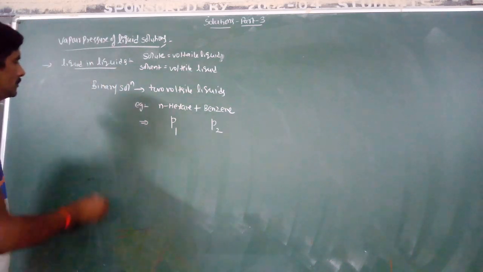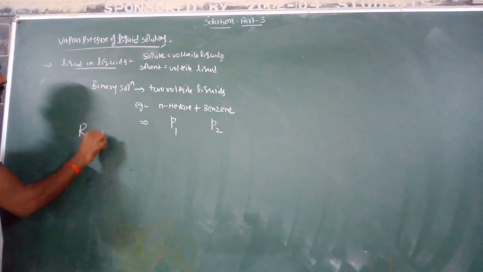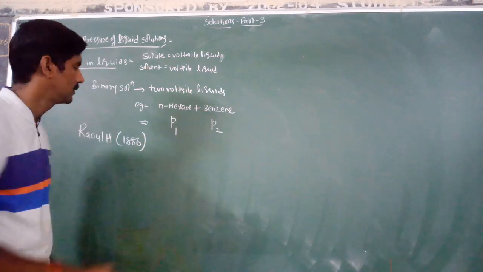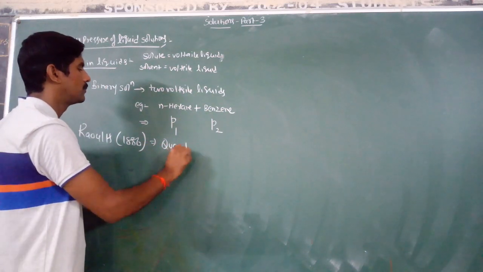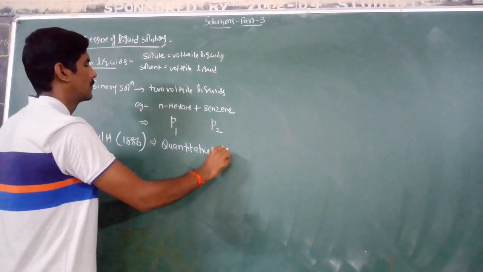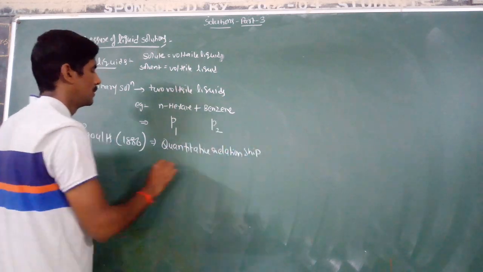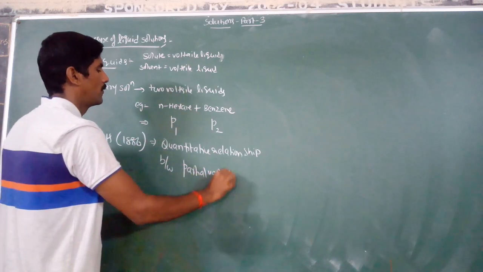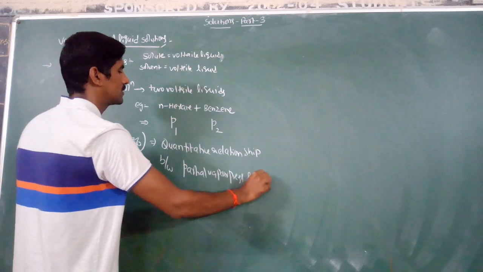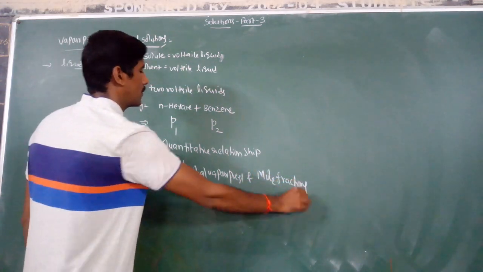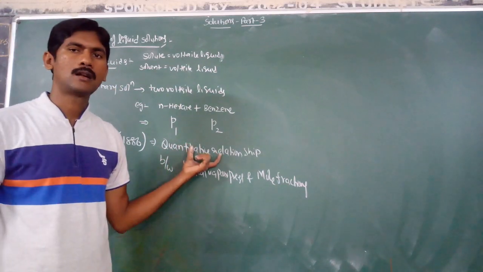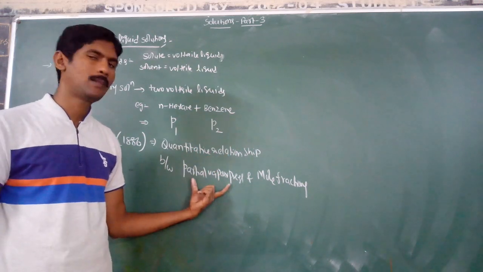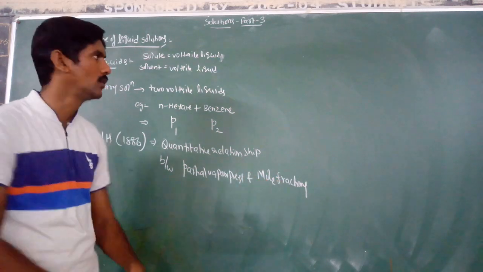Then the scientist Raoult in 1886 gave a quantitative relationship between partial vapor pressures and mole fractions of the components in solution.